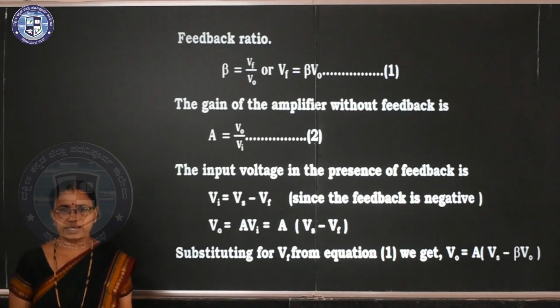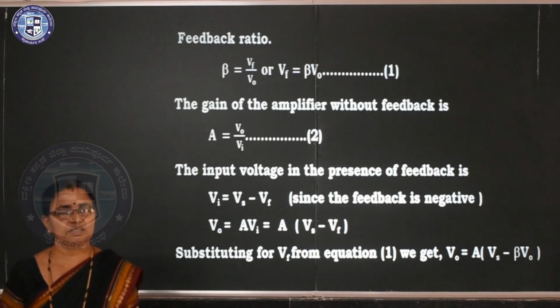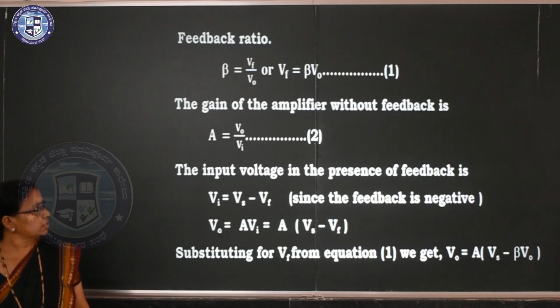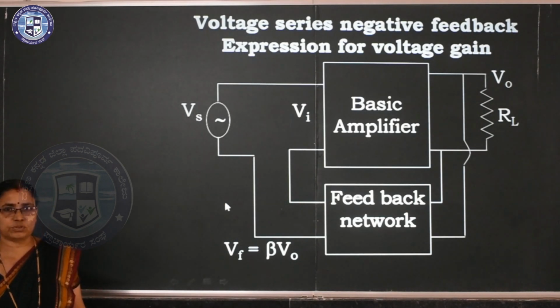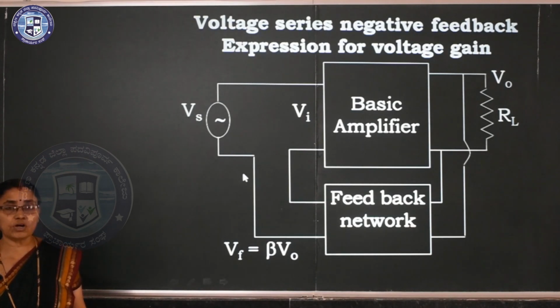The input voltage in the presence of feedback is Vi is equal to, so here, this is the negative feedback. Negative feedback. The output is out of phase with the input. So we have to take negative sign. Output given back to the input is out of phase with the input. So we have to take negative sign.